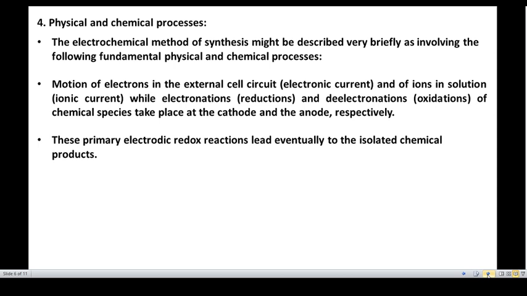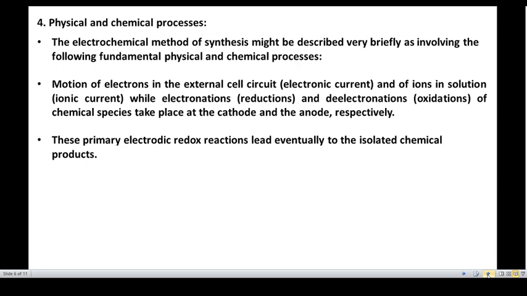Now, the physical and chemical processes taking place are, as we have discussed, either the electronation reaction, that is reduction, or the de-electronation reaction, that is oxidation. Due to this, physical and chemical changes occur during the reaction. There is motion of electrons in the external circuit, the electronic current, and motion of ions in the solution, the ionic current, during electronation (reduction) and de-electronation (oxidation) of a chemical species, taking place on the cathode and anode respectively.